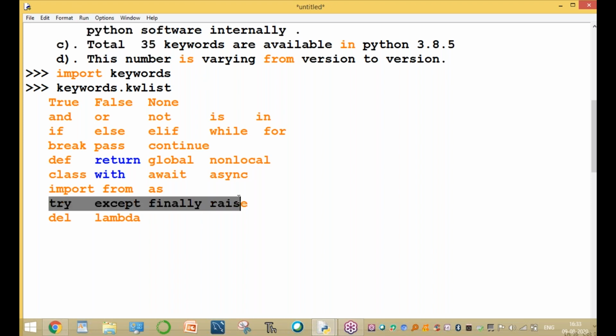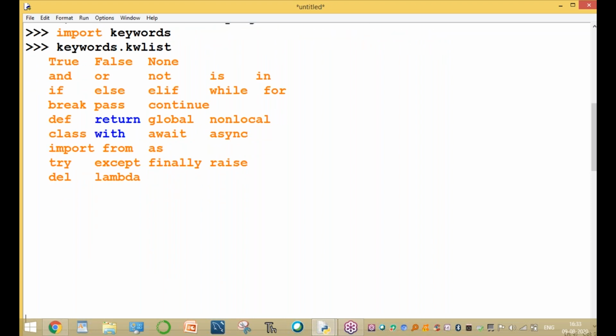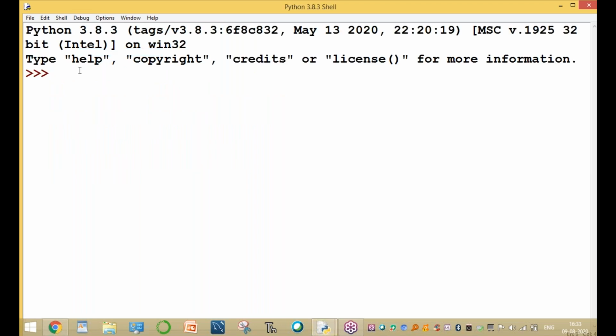Now try, except, finally. All these are used for exception handling, the error handling chapter. Del is for deleting. Lambda is called a lambda function. Total number of keywords is 35. I will show you with a command that displays the 35 keywords, using the import keyword.